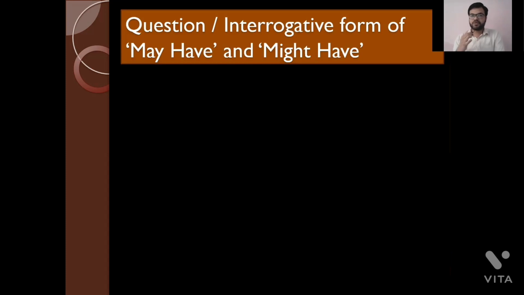Now, if you have to form a question or an interrogative sentence wherever may have and might have are there in a sentence.